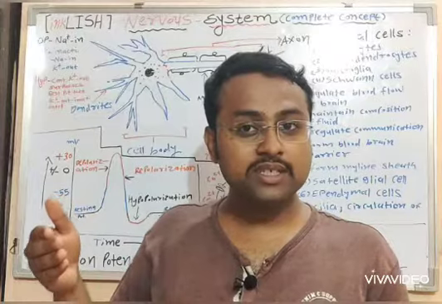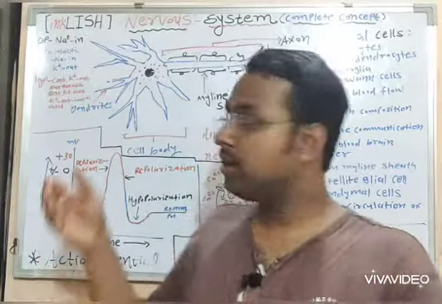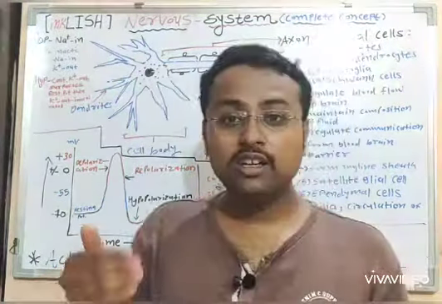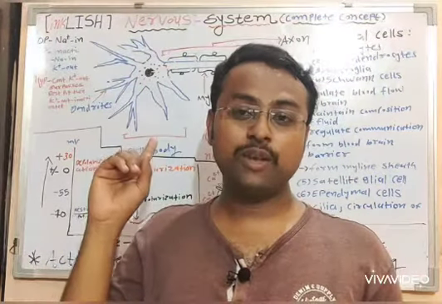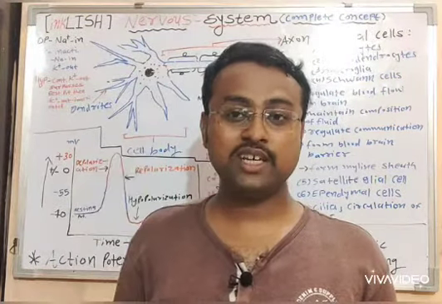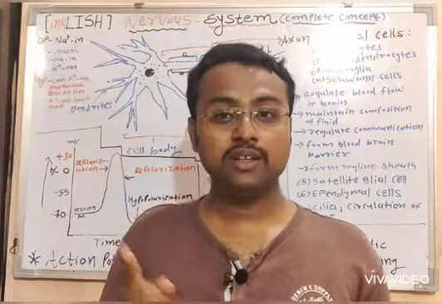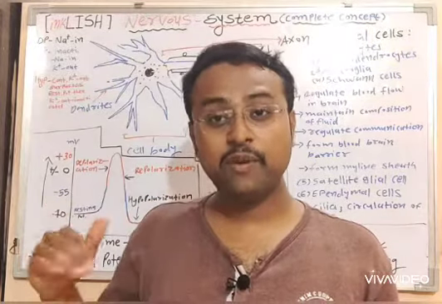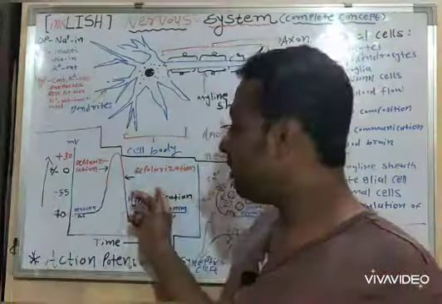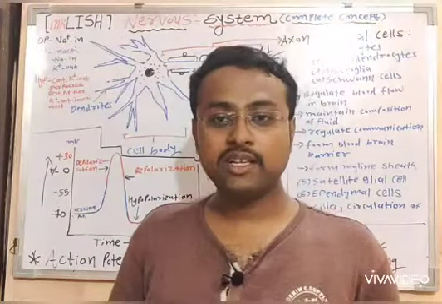And once the impulse is capable enough to trigger the threshold of the sodium voltage gated channel, what will happen? The action potential will be generated: depolarization, then repolarization, then hyperpolarization.